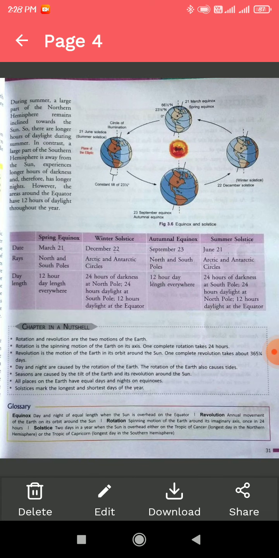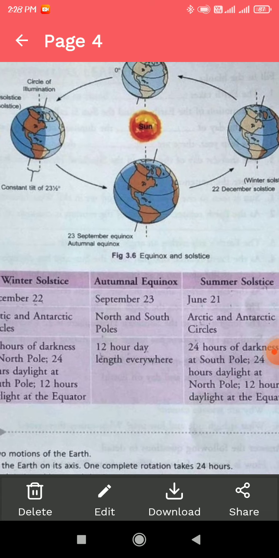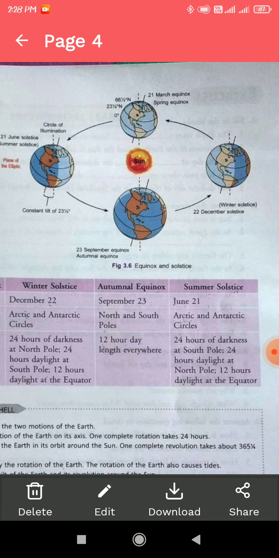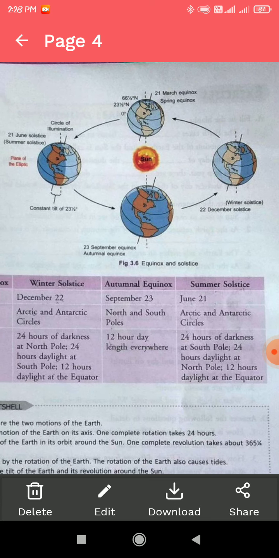As you can see in the picture, figure 3.6, it shows how it happened. Solstice, summer solstice, winter solstice. Like you see the summer solstice.